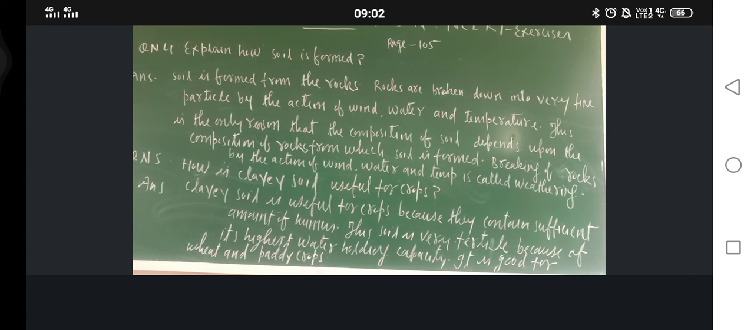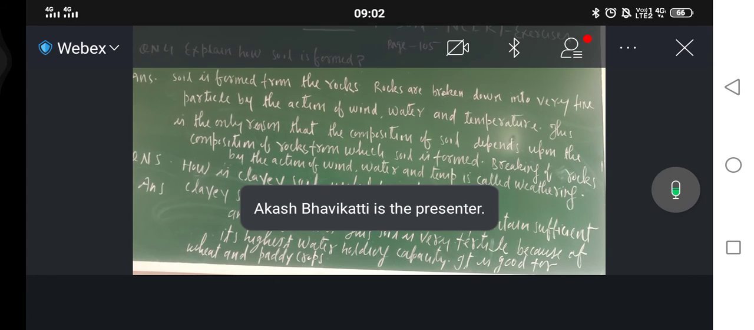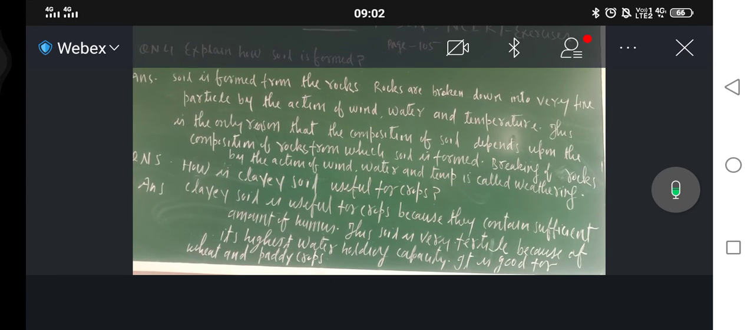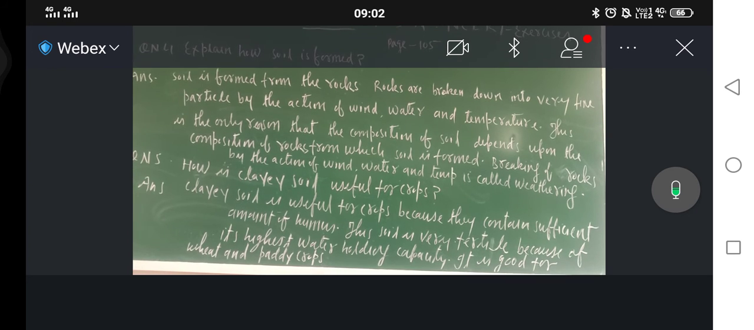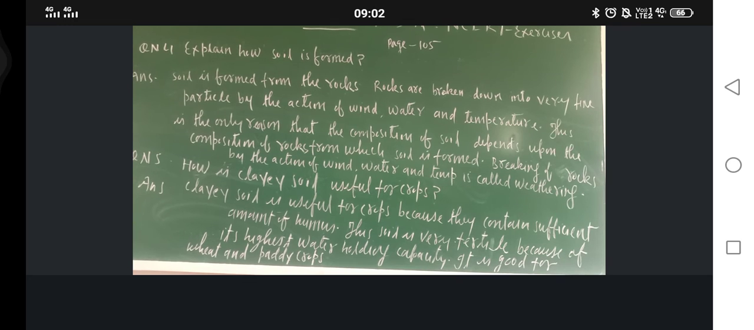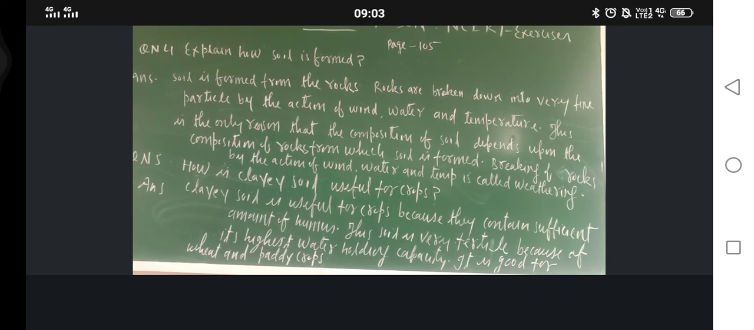Otherwise, I should proceed to question number 6. What is question number 6? List the difference between clay soil and sandy soil. I hope that I have already tabulated the difference. You should write here the clay soil and sandy soil difference. Don't write loamy soil. Okay?